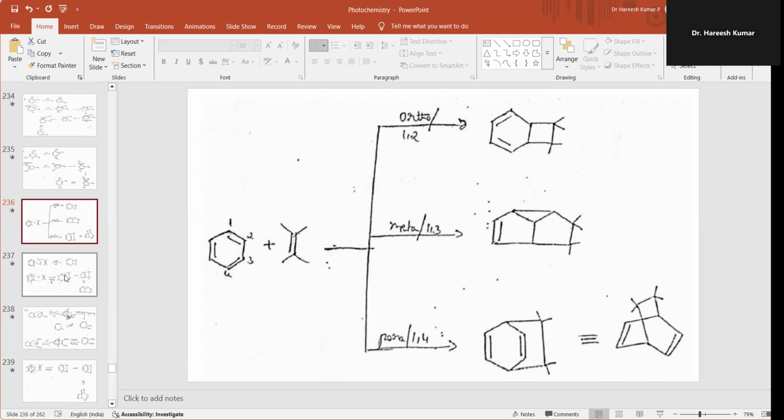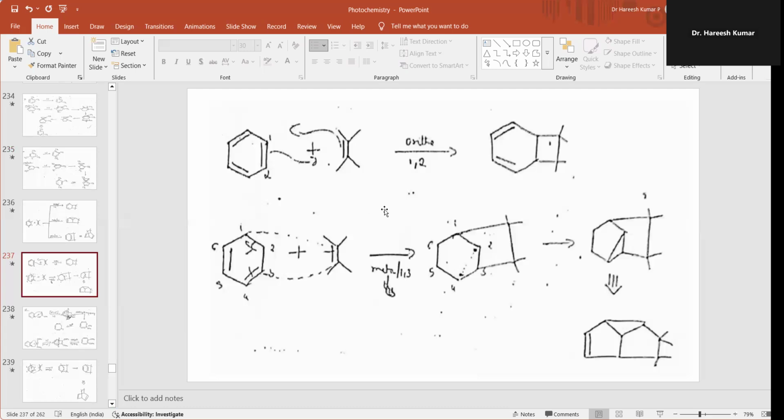Then a few more examples of addition of a double bond to benzene, where the mechanism is discussed. These two pi bonds cleave, forming a bond and leaving behind radicals at the second position and the fourth carbon atom.